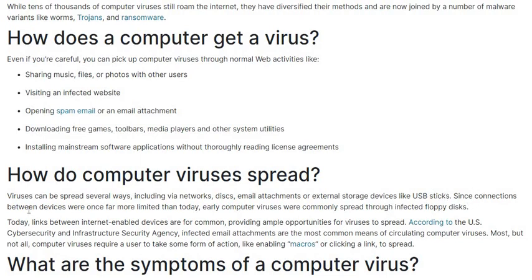Since connections between devices were once far more limited than they are today, early computer viruses were commonly spread through infected floppy disks. When people were using floppy disk, then viruses also moved from floppy disk. Today, links between internet enabled devices.